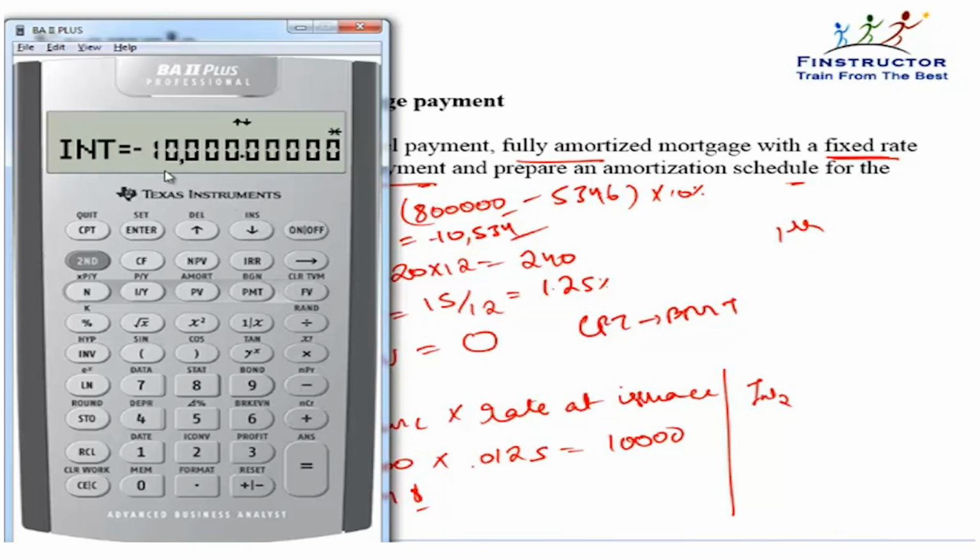Scroll down again, you will see that the interest payment is equal to 10,000, just the way you had calculated.